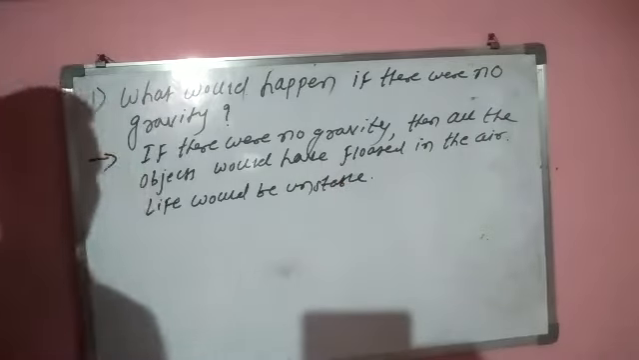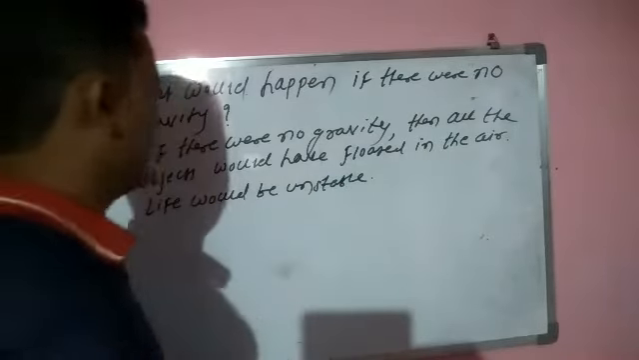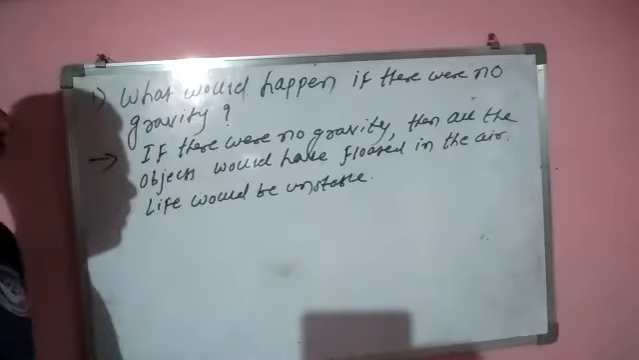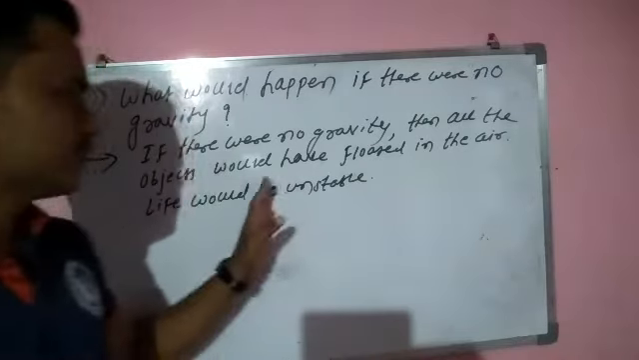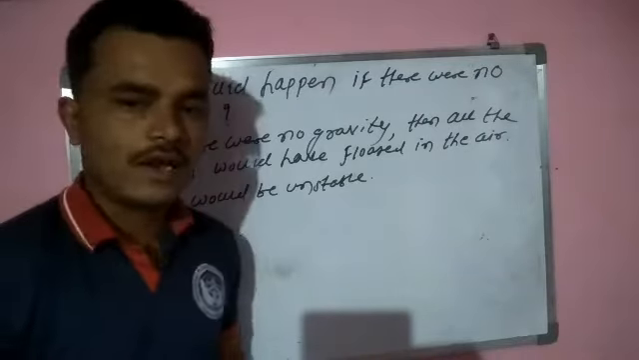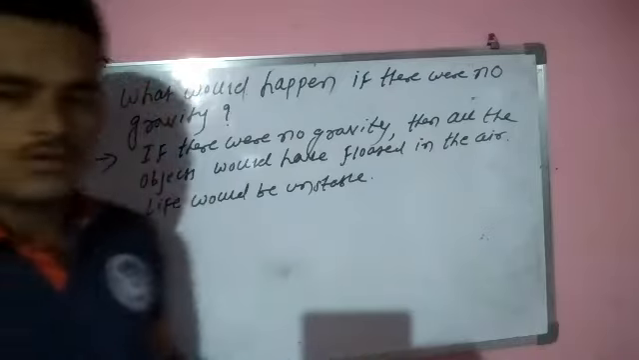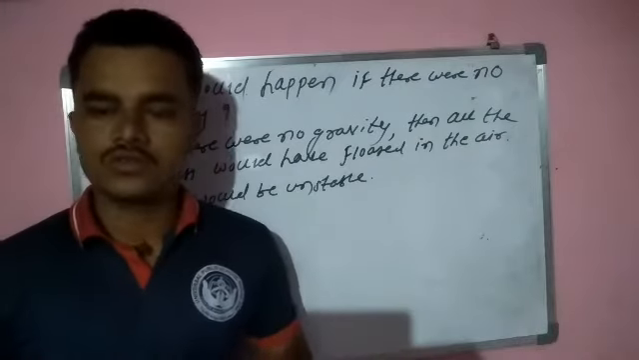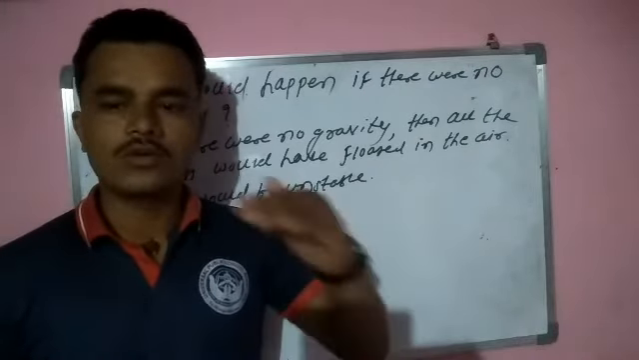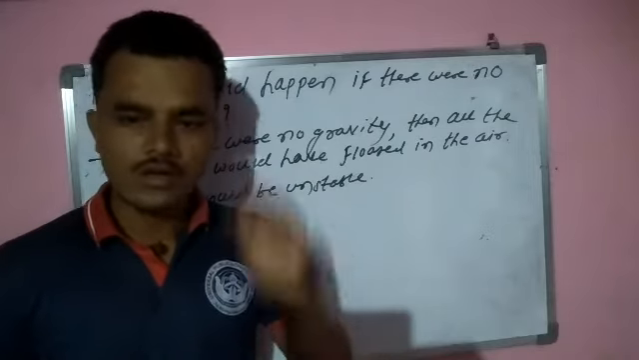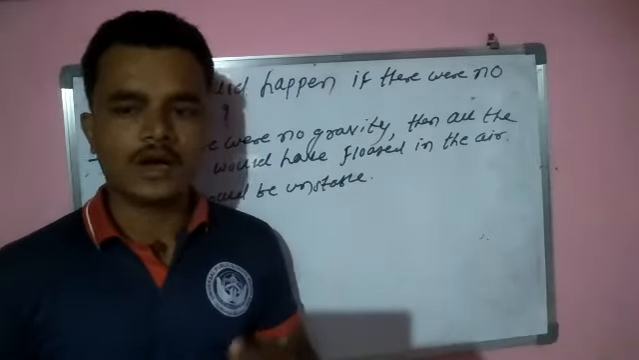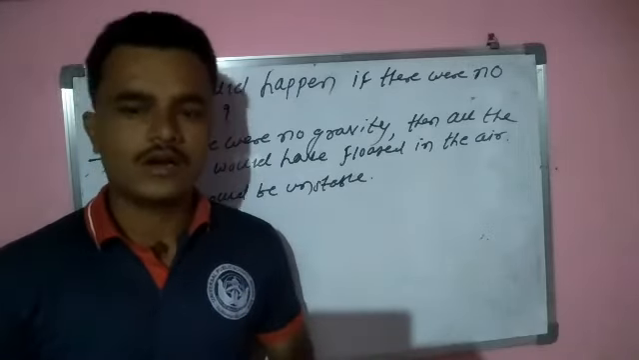Now see, so what would happen if there were no gravity on earth? If there were no gravity, then all the objects would have floated in the air and life is unstable. अगर ग्रेविटी नहीं रहती है तो जितने भी ऑब्जेक्ट्स रहेंगे वो एयर में फ्लोट करेंगे और ग्रेविटेशन के बिना लाइफ इज अनस्टेबल.